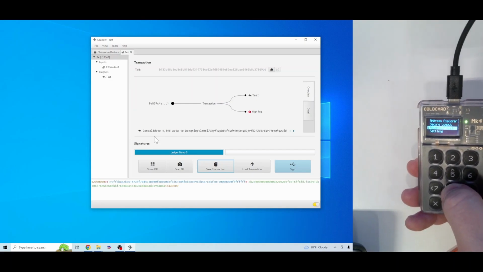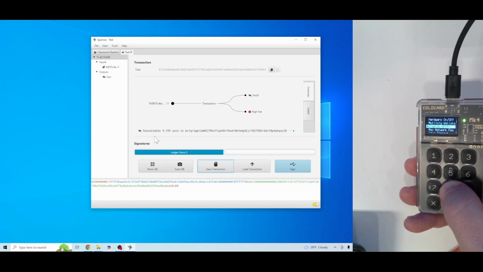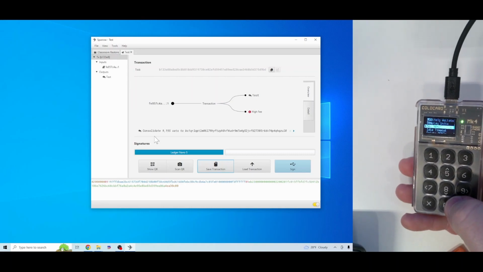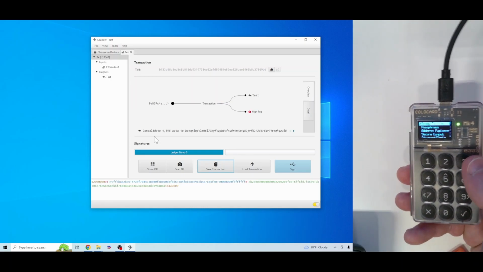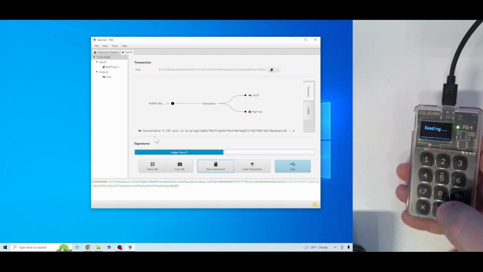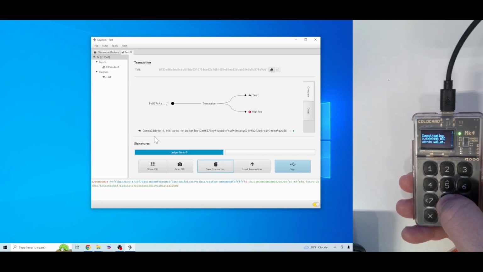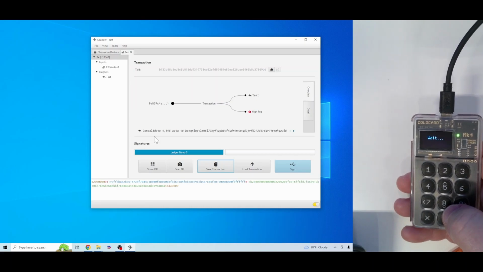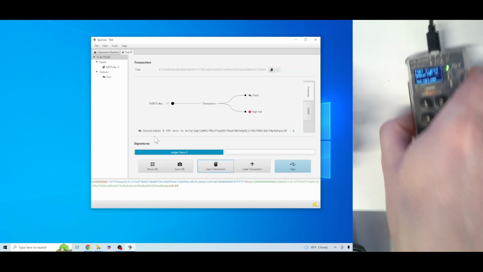and in our settings, we will change our max network fee to no limit. This will allow us to sign the transaction regardless of the size of the fees. So we'll click Ready to Sign. And it's seeing the PSBT. It's giving us a warning that the fees are high for the size of this transaction. And there it is. We've signed the transaction on the ColdCard.